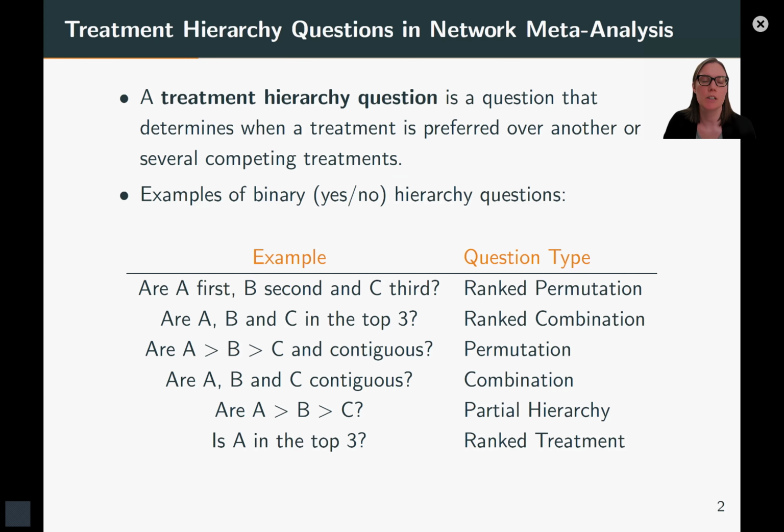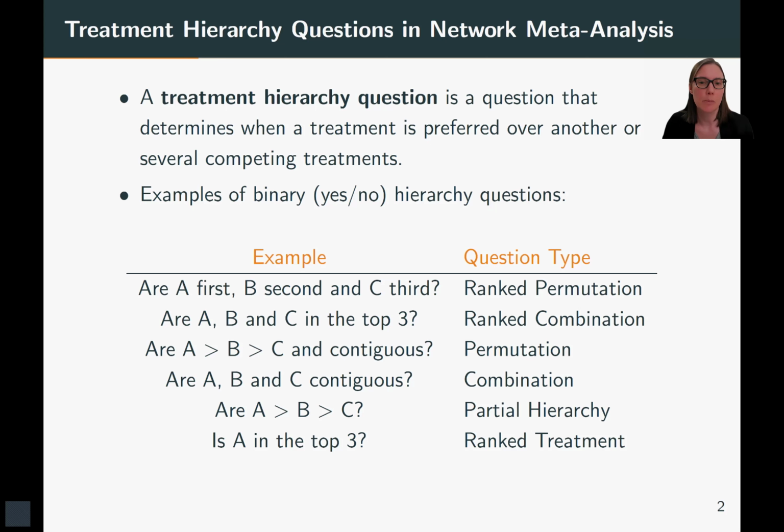So first of all, what is a treatment hierarchy question in NMA? It's any question that asks when a treatment is preferred over another or several competing treatments. And in this work, we focused on binary hierarchy questions, which can be answered with a yes or a no. And we defined 6 different question types, which can involve any number of treatments from the network.